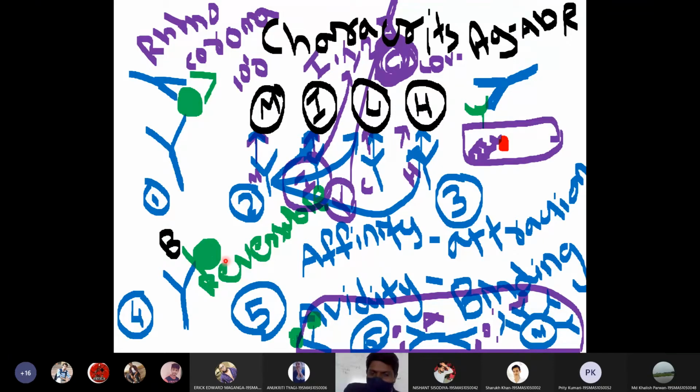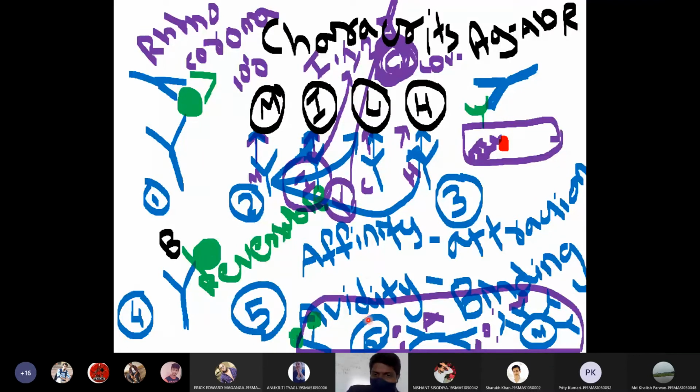Then the strength of the binding of antigen to the antibody depends upon affinity and avidity. Affinity is the level of attraction between antigen and antibody, whereas avidity is the strength of binding of antibody towards the antigen. Usually IgM will have more avidity compared to IgG. So this is the concept of affinity and avidity.